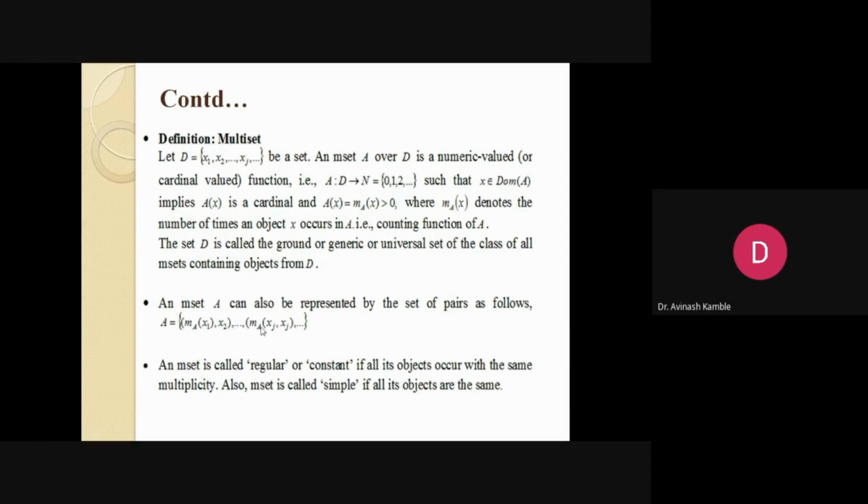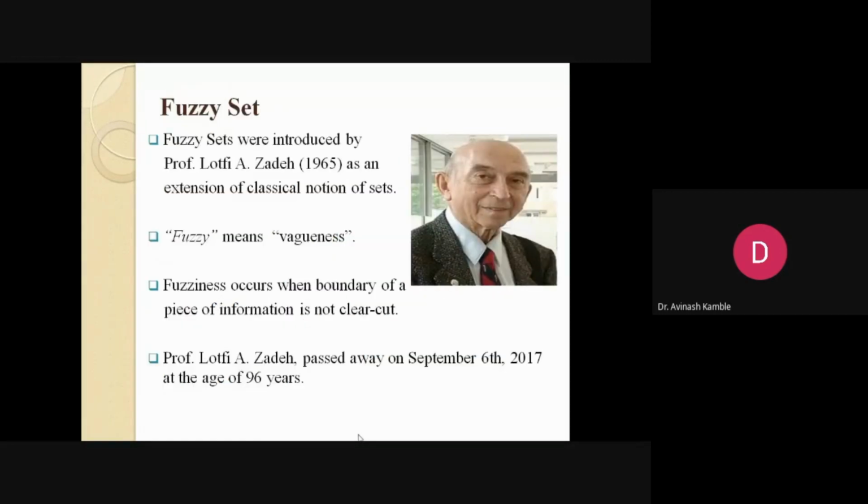Now again, an M set is called regular or constant if all its objects occur with the same multiplicities. An M set is called simple if all its objects are the same. This is what we have about the M set.